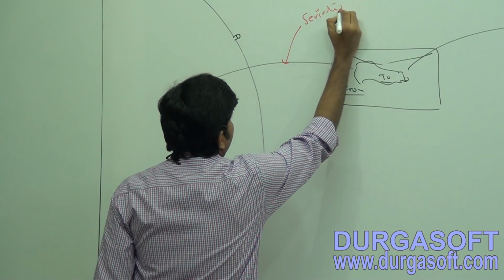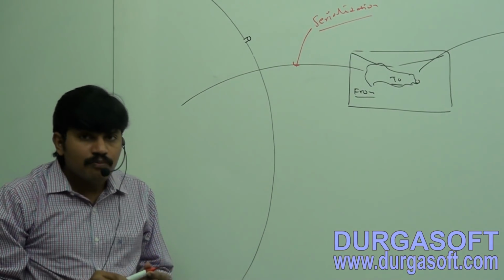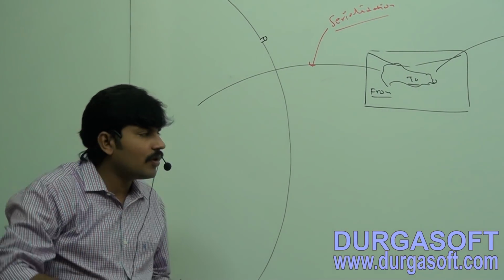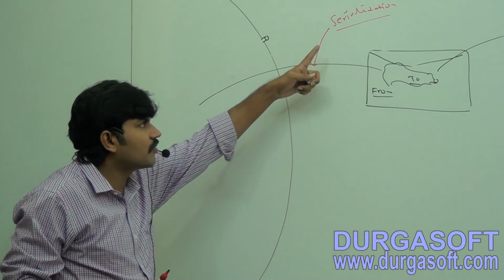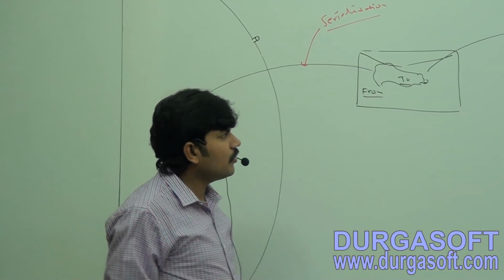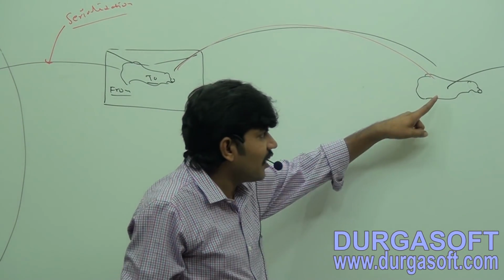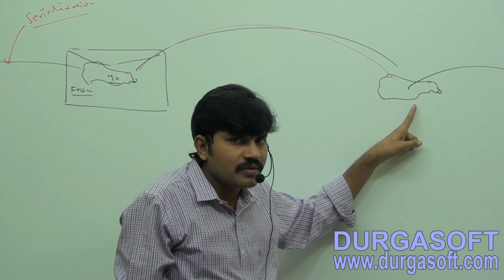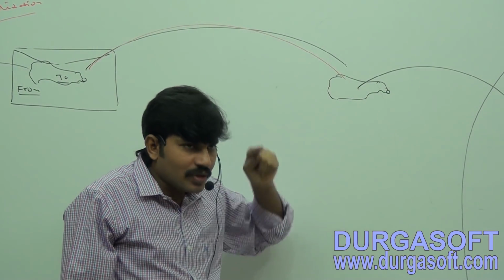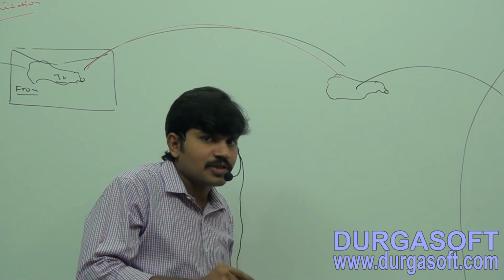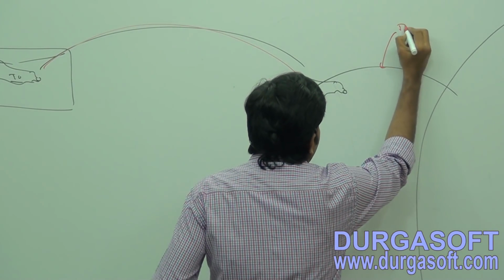Are you able to get what is serialization? Just observe. I have to convert the balloon from original form to transport supported form. This conversion process is called what? Serialization. Now this balloon came to Bangalore. Sir, transport supported form is different, normal usable form is different. Okay, so we have to convert the balloon from transport supported form to usable form. This conversion process is called what?